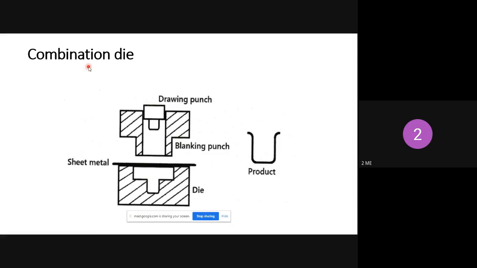Understood? Understood, right? Yes. A combination die is nothing but a blanking punch along with a drawing punch. The blanking punch applies downward force so that a certain portion of the sheet metal is cut. That cut portion stays here. Then the drawing tool applies force to the sheet metal so that you get this cup shape. You get this product, a cup-shaped product. This is why it is named a combination die.